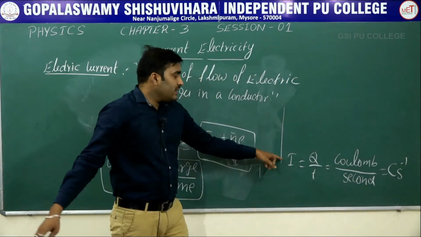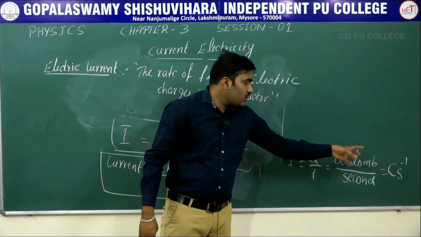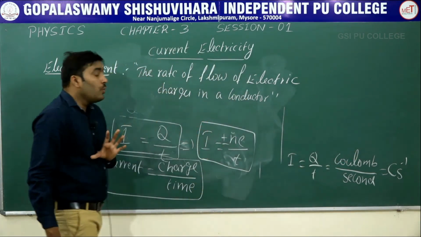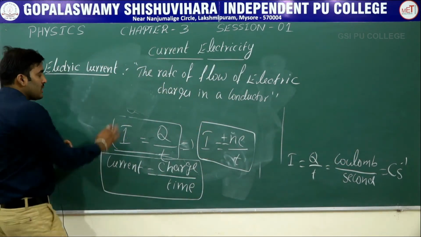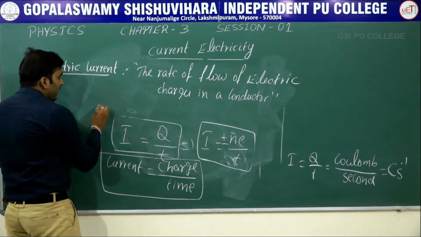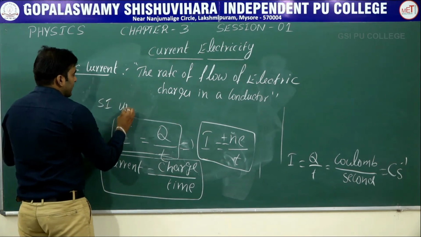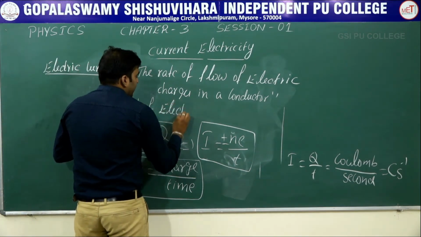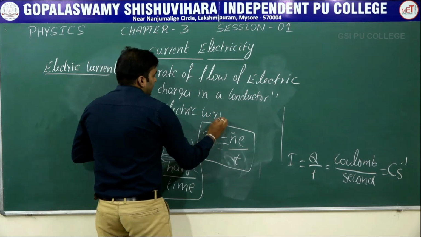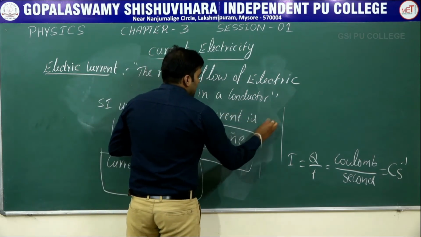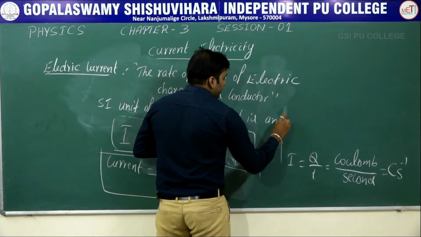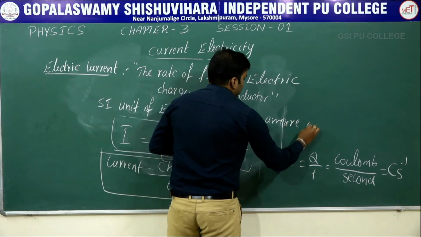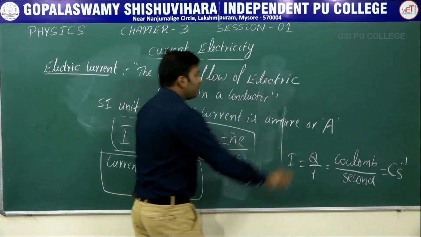The unit of current is coulomb per second, but that coulomb per second is said to be ampere. That is why the SI unit of electric current is ampere.